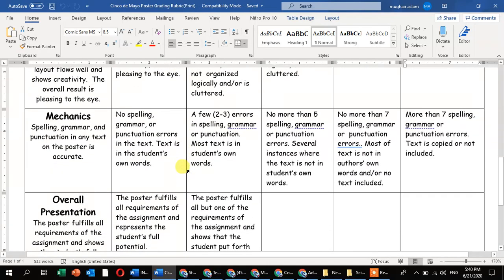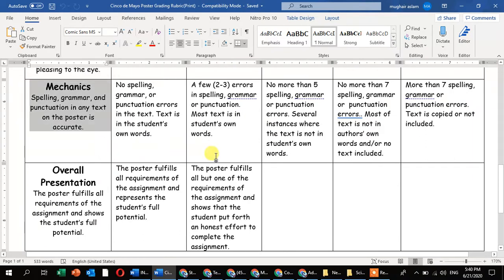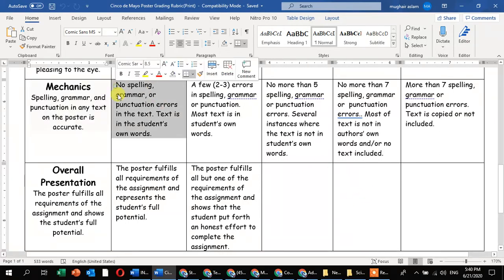Mechanics of the poster. Mechanics means spelling, grammar, and punctuation in any text on the poster is accurate, or if you are writing some material in the poster, then this material is in your own words, not just copied from the website or books. Now, next, no spelling, grammar, or punctuation errors in the text. Text is in the student's own words.